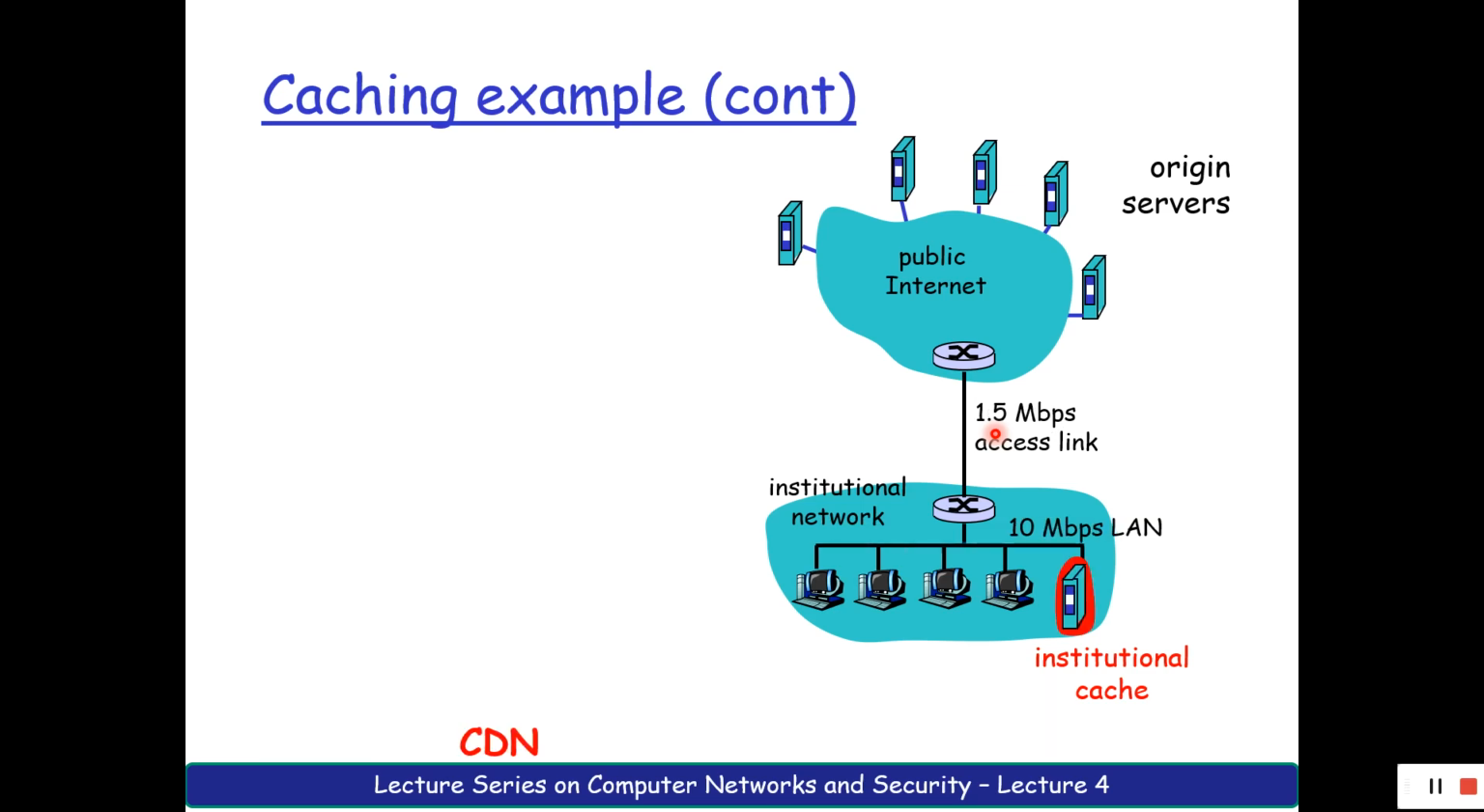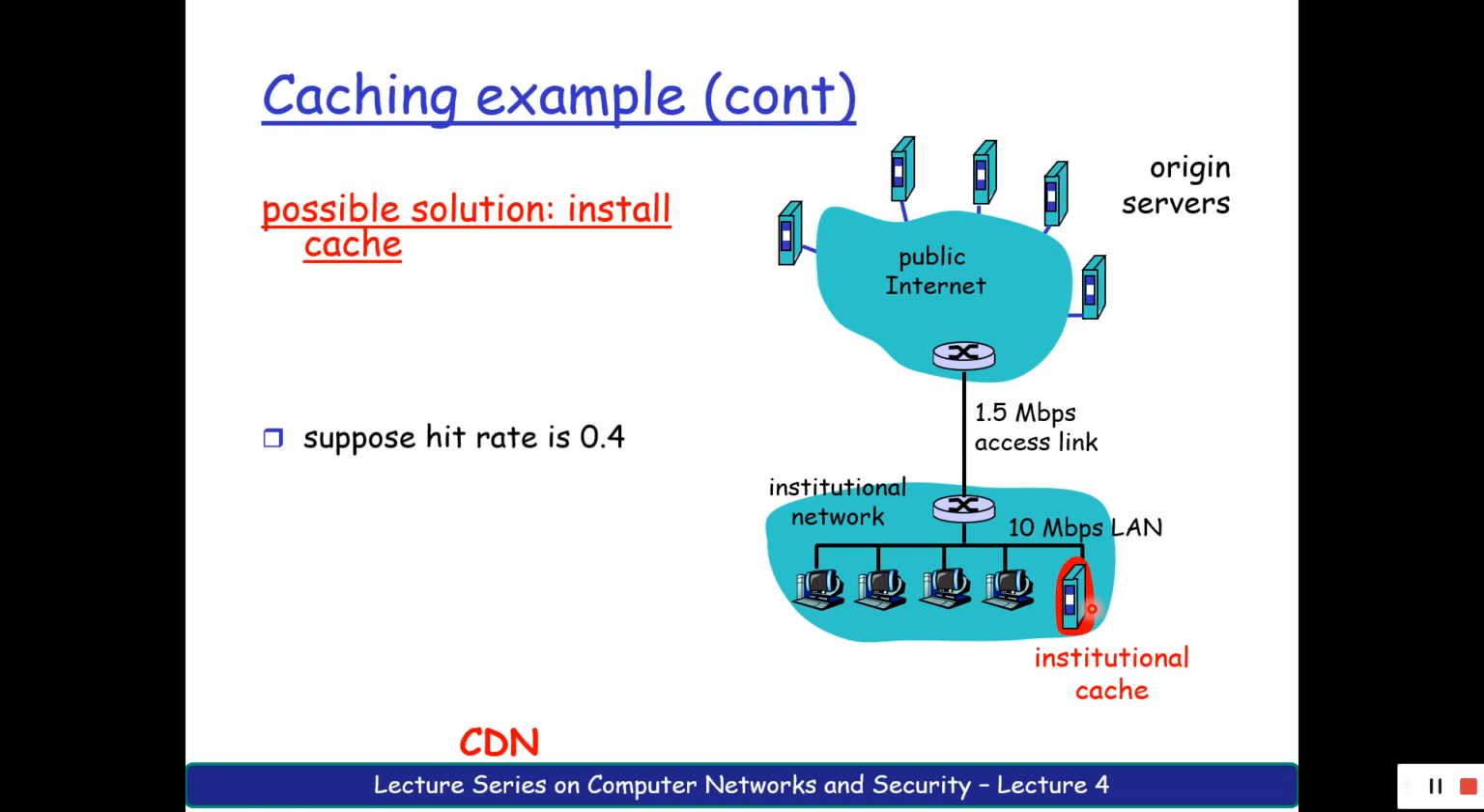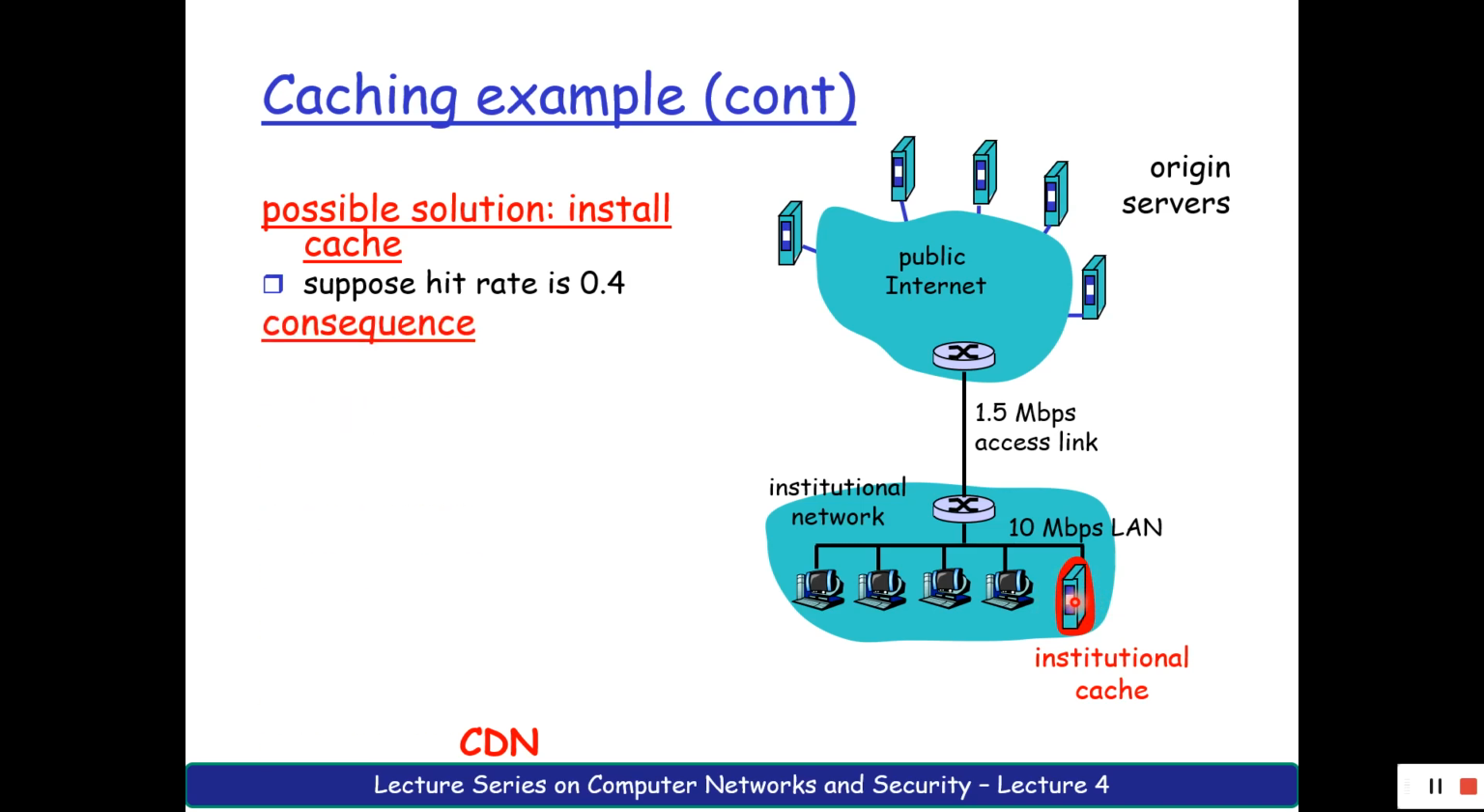Place a web cache. What is this web cache? How has this web cache been done? What happens with a web cache? If you install a web cache, suppose I have a hit rate of 0.4. That is, every 2.5 seconds or so I have a hit for this particular cache. Then what is the consequence? 40% of the load present on this particular access link, I can even reduce it.